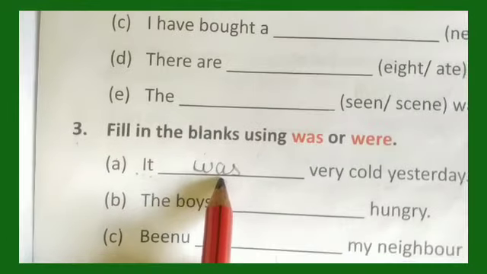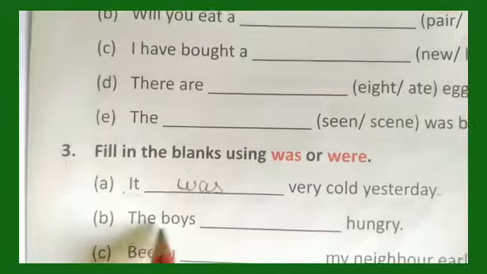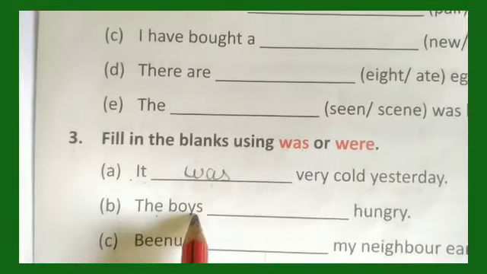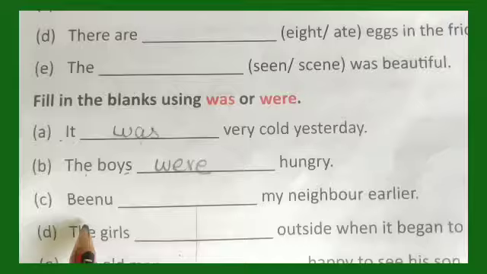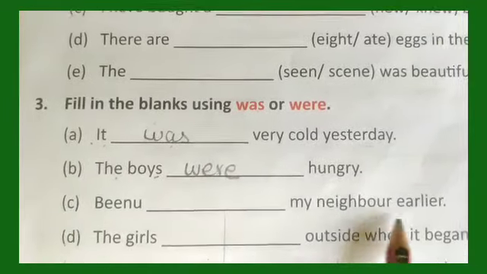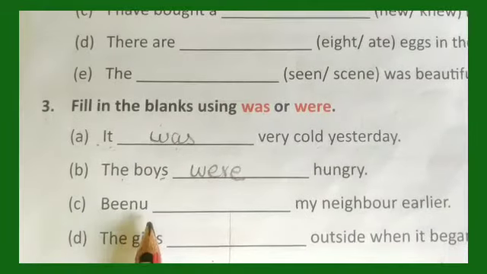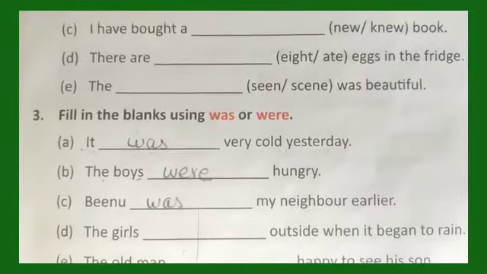It was very cold yesterday. The boys dash hungry. Many. The boys were hungry. C. Binu dash my neighbor earlier. One person, right? Binu was my neighbor earlier.